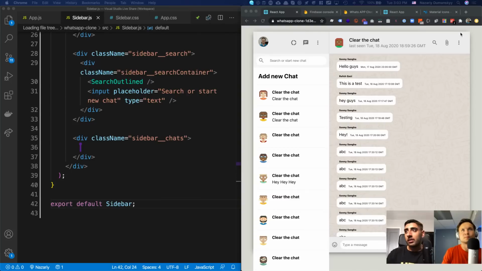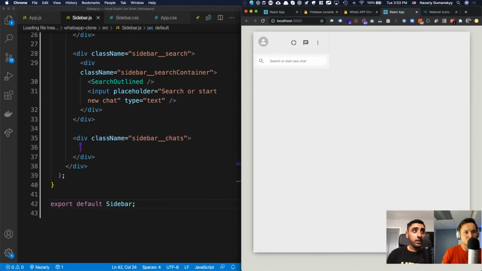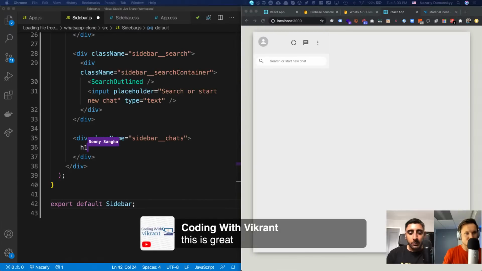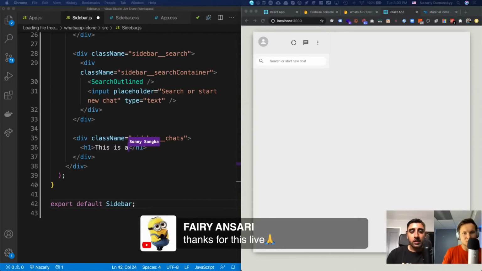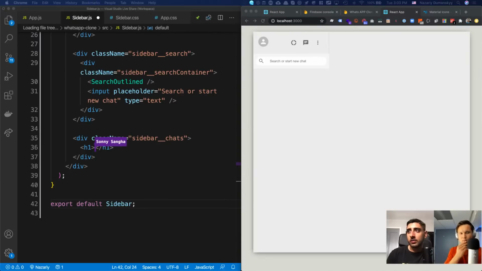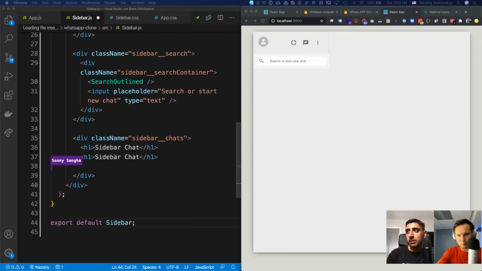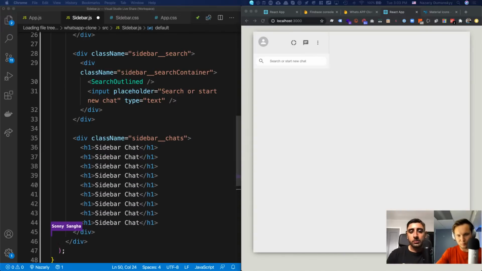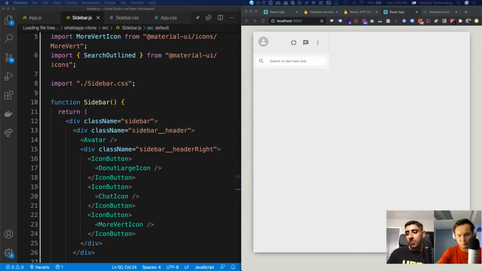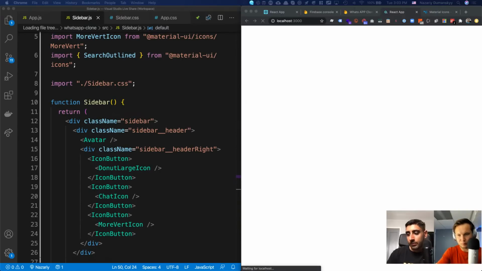For now, I'm just going to put an H1 that says sidebar chat, something like this. Basically we're going to have it like this. So say we had a few of these options and we go ahead and save it, then we should see.